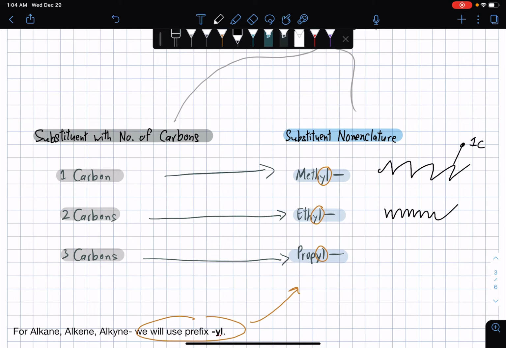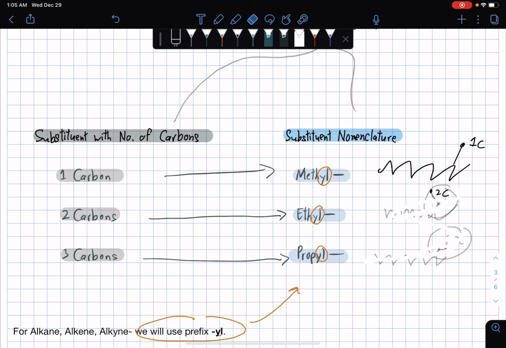I just made it up, but as a branch, we have two lines here combined with each other. We have two carbons. This substituent is classified as ethyl. So for propyl, let's have another zigzag here as a parent chain, and 1, 2, 3. So 3 carbons. This is an example of propyl as a substituent.